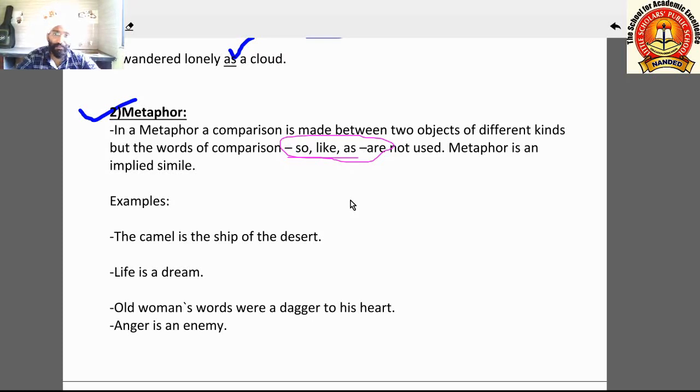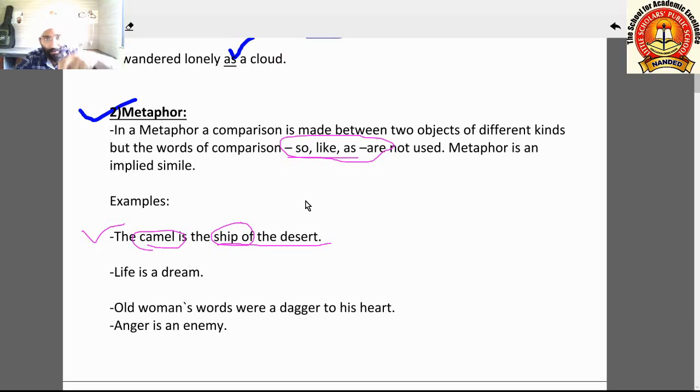The mountain was a computer. The river was a mirror. So this way we tell that one thing is another thing. Examples: the camel is the ship of the desert. Here the camel and the ship, these two things are compared. We are telling the camel is the ship. Here we are not using as, like, or so, words to tell the similarity between the camel and the ship, but comparison is there.